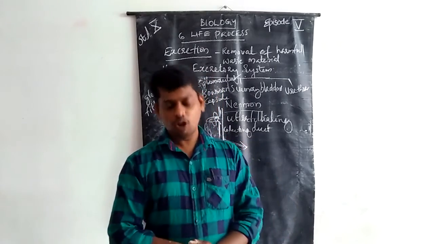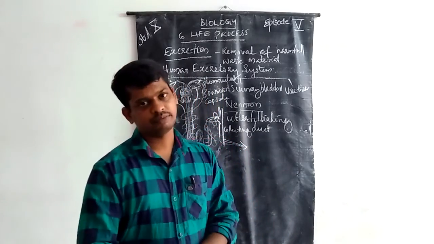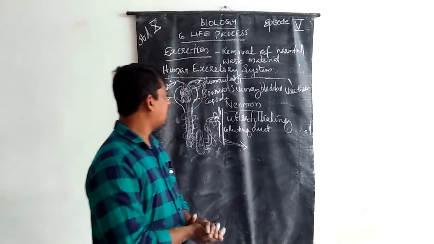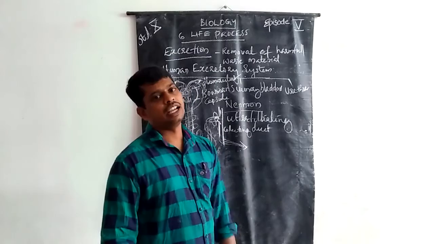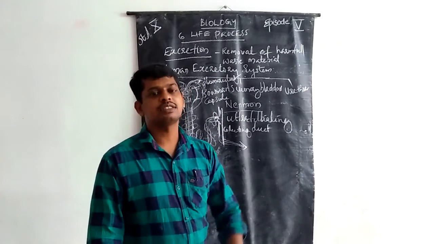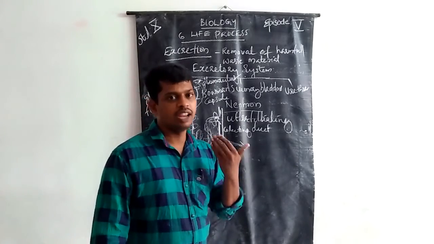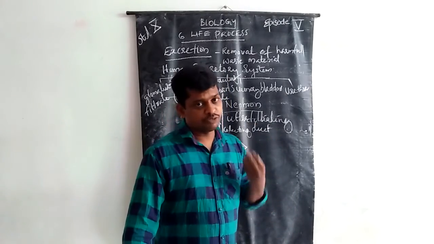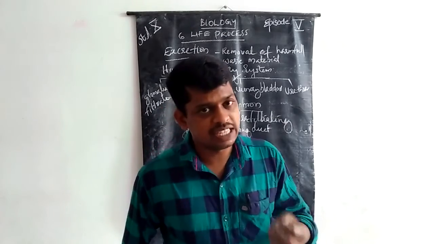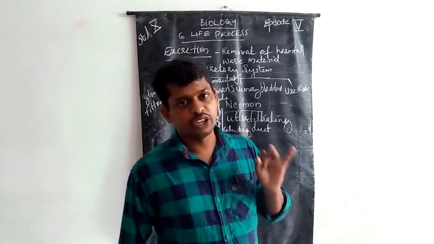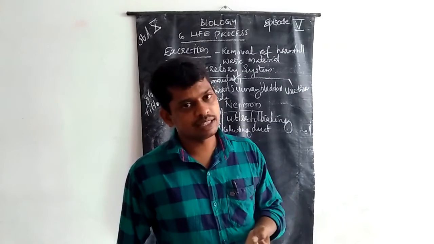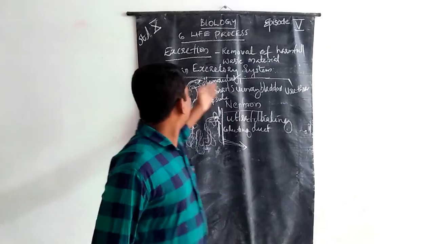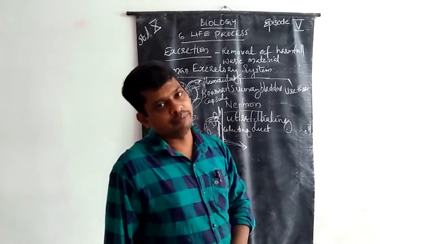The basic structure of the kidney is the nephron. We discussed the structure of the nephron, and finally urine formation is done. Within urine, the main waste materials present are creatinine, urea, some uric acid, and waste water. These are the parts of the human excretory system.